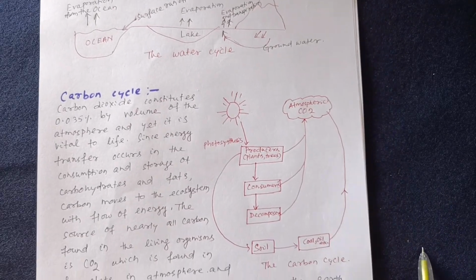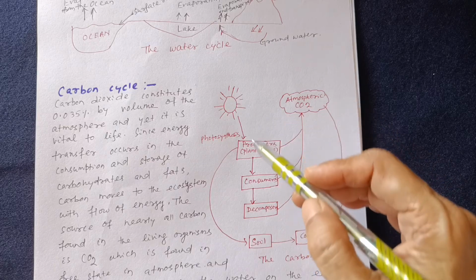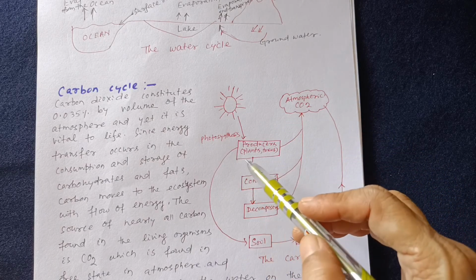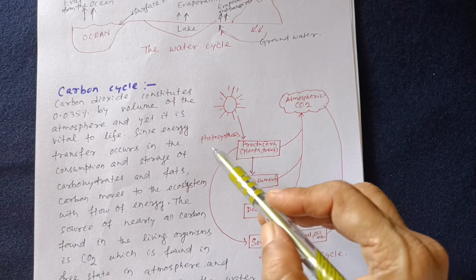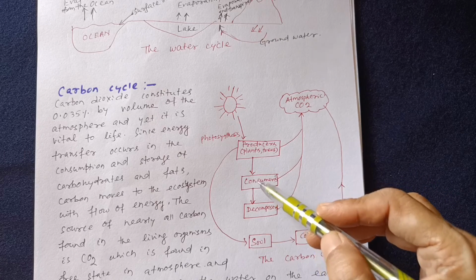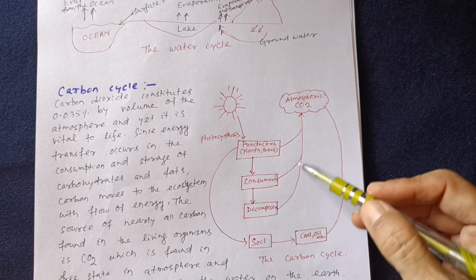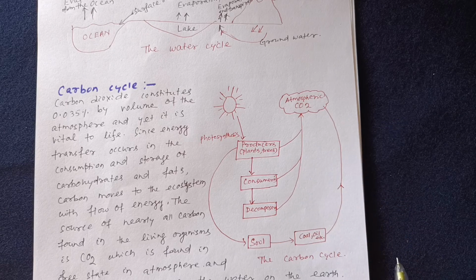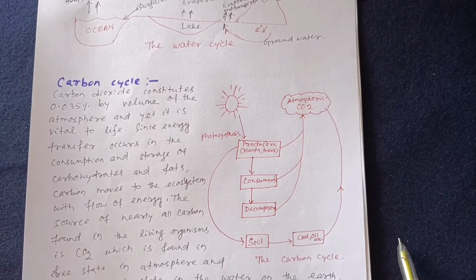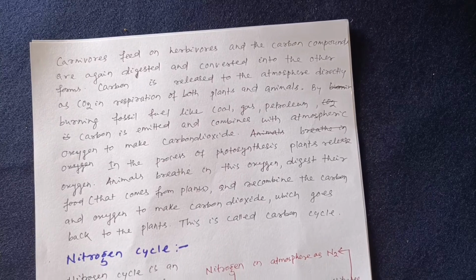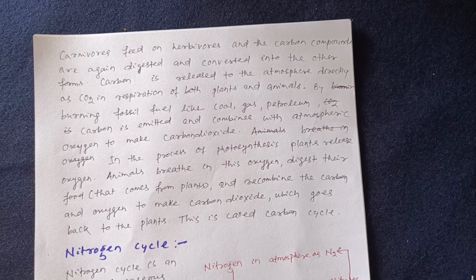This is a diagram of the carbon cycle. Here the producers like plants and trees utilize carbon in the photosynthesis process, and producers are taken by consumers and decomposers, and they respire carbon dioxide and excrete, and it goes to the atmosphere. So carbon moves in a cyclic manner. Carnivores feed on herbivores, and the carbon compounds are again digested and converted into other